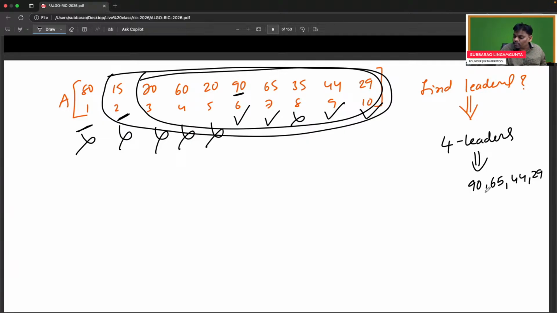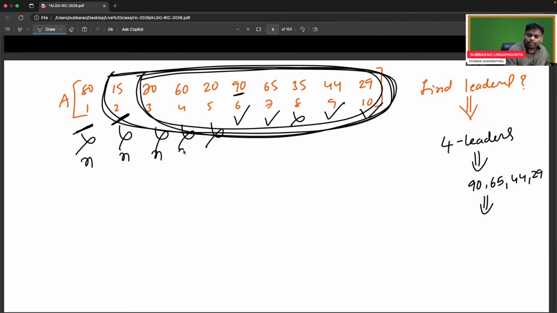Some people are asking, sir, how much time? If you start from the left hand side, for every person, you have to check all the people on the right hand side. For every person, n time, so n times n, which is n square. First one will be compared with all, second one will be compared with all right side people. So time complexity is n square if you start from the left hand side.